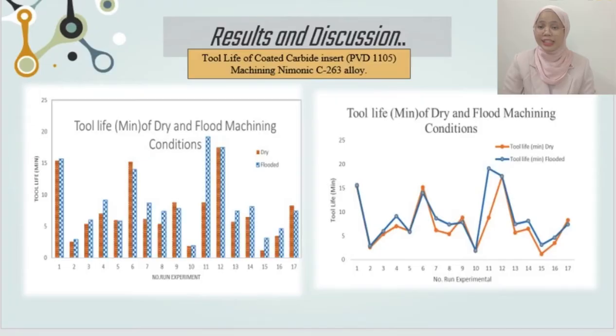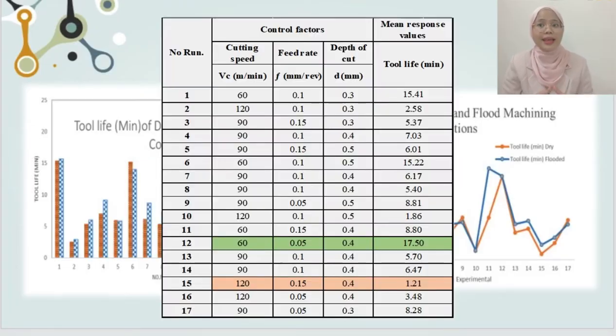The result and discussion after the experiment is done. In dry machining, the results show that the maximum tool life value for the coated carbide insert tool is 17.5 minutes at cutting speed 60, feed rate 0.05, depth of cut 0.5. Meanwhile, the minimum value is 1.21 minutes at cutting speed 120, feed rate 0.15, depth of cut 0.4.